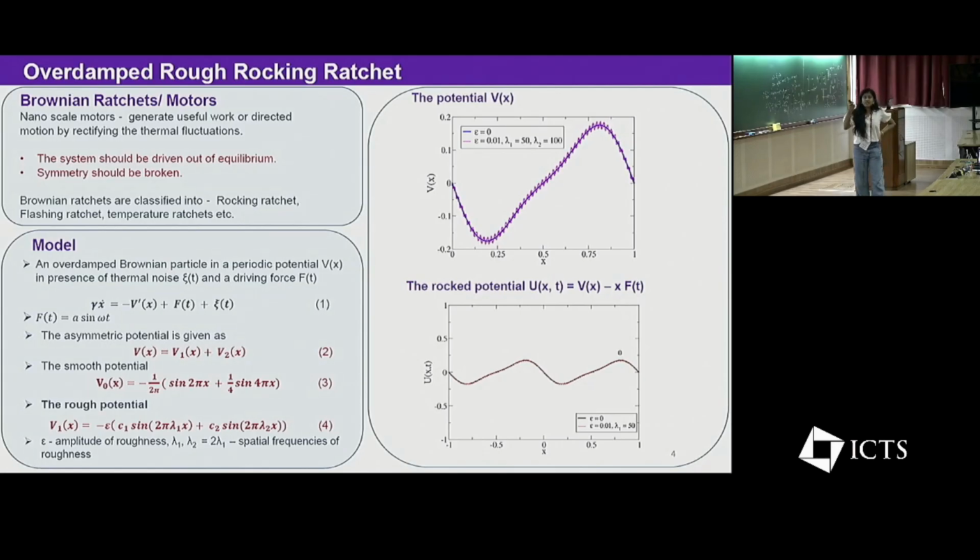It is generated by superimposing the rough potential V1(x) onto the smooth potential V0(x). Here epsilon is the amplitude of the tiny potential well, and lambda 1 and lambda 2 are the spatial frequencies of roughness. By tuning these two parameters, we can control the shape of the rough potential. We will rock the potential using the time dependent force like this.